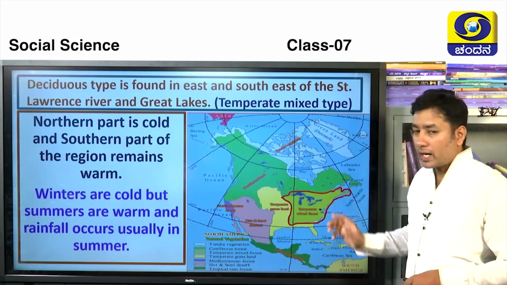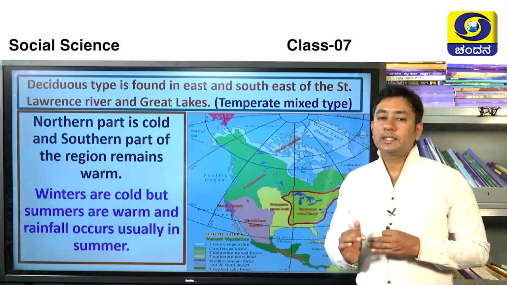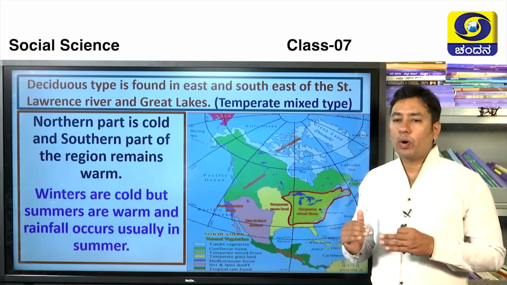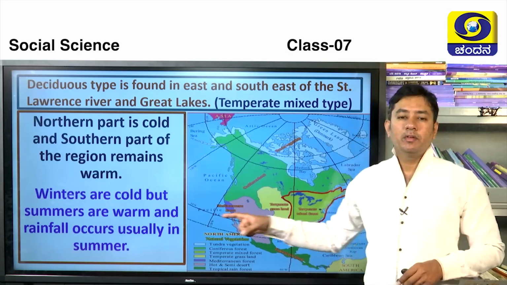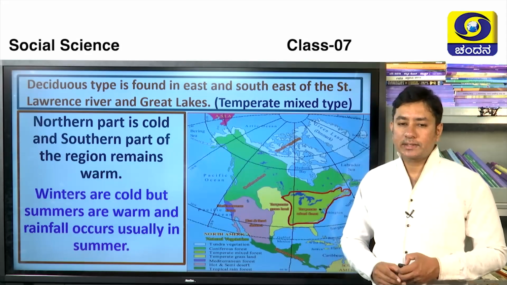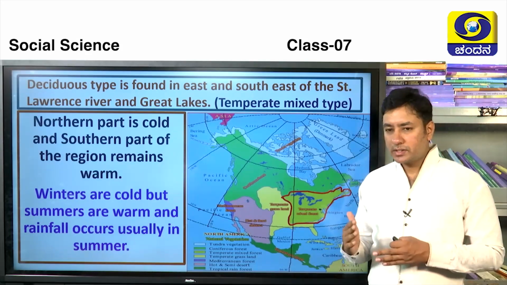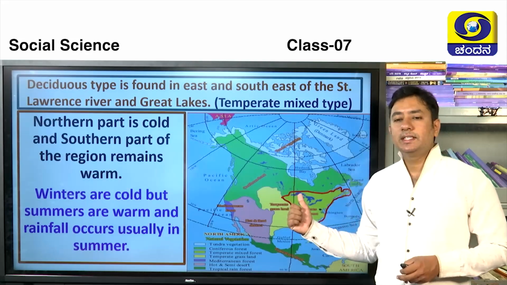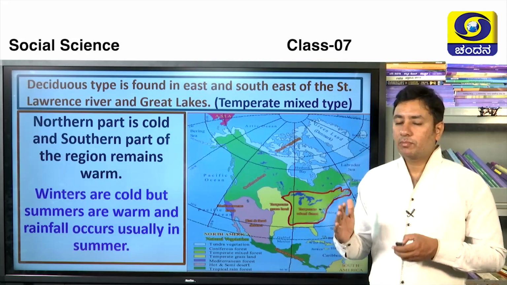The northern parts are mostly cool. The southern parts remain warm all throughout the year. Winters are cold, but summers are warm and rainfall occurs usually in summer. This is the situation that we find in this kind of temperate mixed vegetation.